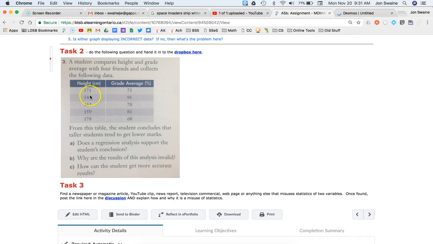Because if I look at the data, the higher heights have a grade average that's pretty low, and the lower heights have a higher grade average. So if I look here, I think it's going to tell me that basically taller people get lower grades, which I know makes no sense. Let's put the data in real quickly.